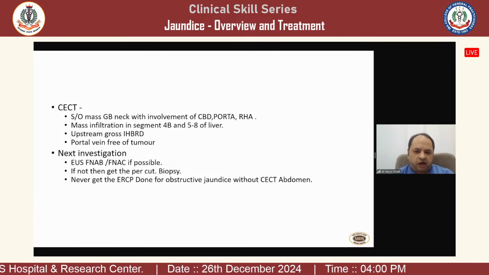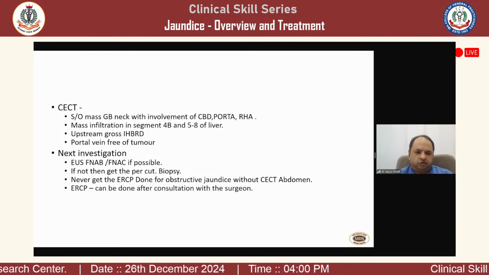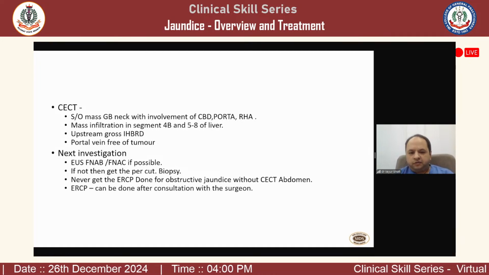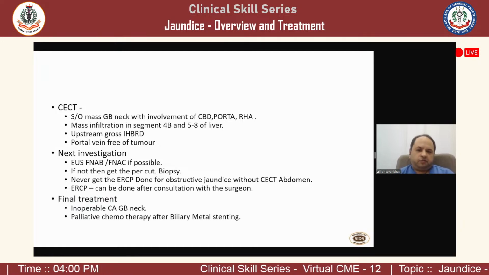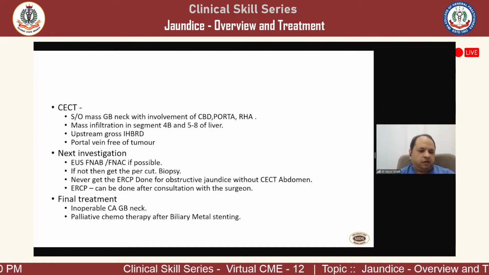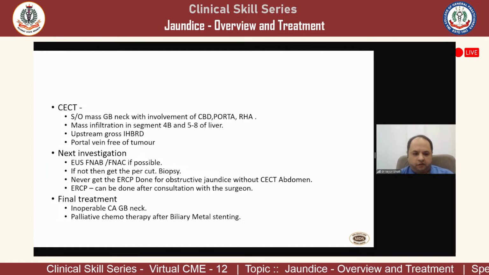Sometimes it is involving the hilum. That is going to be a difficult situation. So ERCP should always be done again after consultation of a surgeon. Final treatment in most of this particular variety of cases will be inoperable carcinoma of the gallbladder neck.